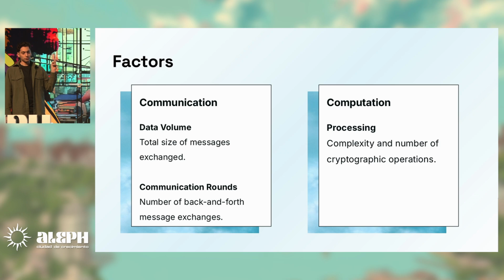Let's say these two factors, what are they? For communication, we have data volume, which is the total size of the messages, and the communication rounds, which is how many back and forths you have between each party. For computation, it's the local processing of every operation. Of course, the bigger the circuit, the more troublesome it gets.